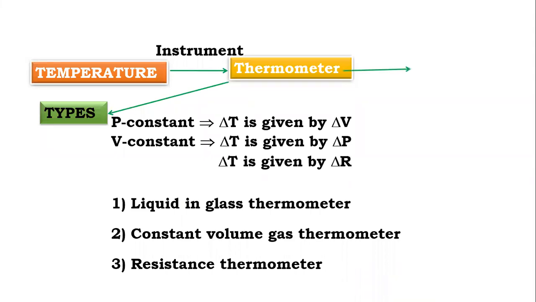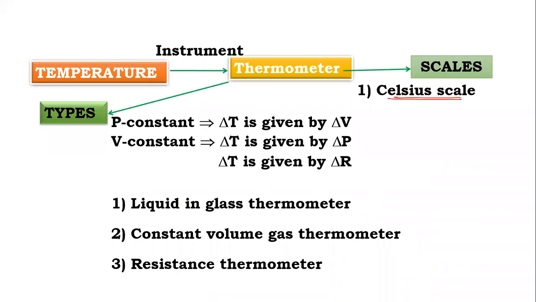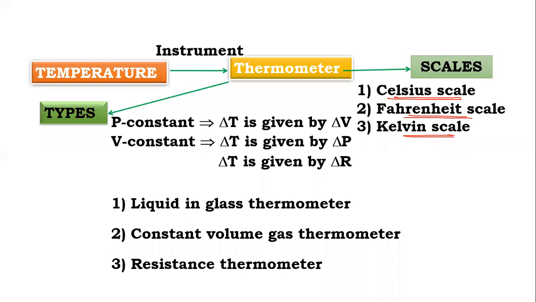And here you note thermometer scale. We generally use the following scales. First one, a thermometer measures temperature in Celsius. It measures temperature in Fahrenheit. It measures temperature in Kelvin also. Means three different types of temperature scales are there: Celsius, Fahrenheit, and Kelvin scale. And all the three scales we have to learn in detail in the next article.